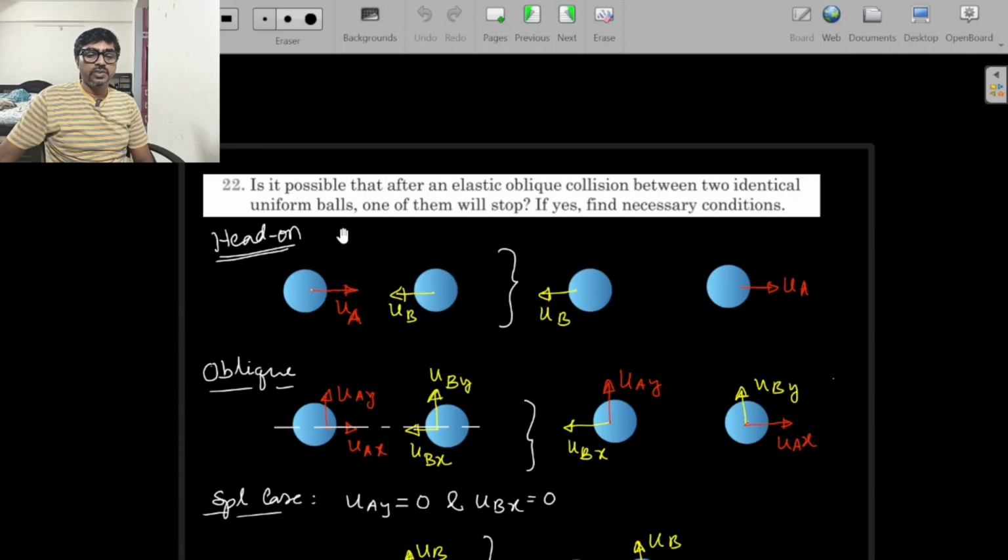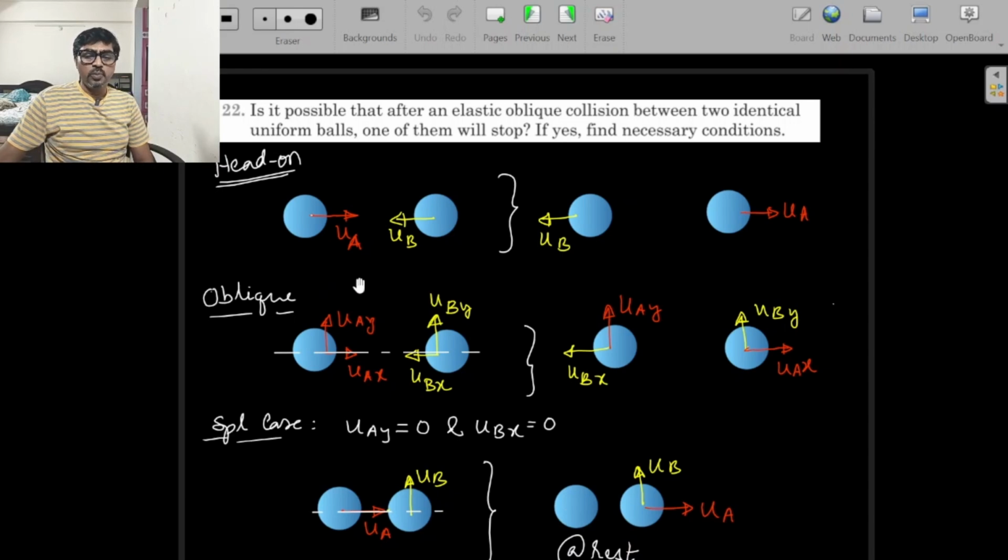So this is a question we have. Let's slowly develop from starting with a simple one. Head-on collision, let us consider first, between two identical balls. And when it is elastic collision, of course I am considering elastic collision, then it's a very standard result that the velocities get exchanged. The velocity of A gets transferred to B and that of B will be transferred to A. So after the collision they get their velocities interchanged. That's the situation in head-on elastic collision between two identical bodies.